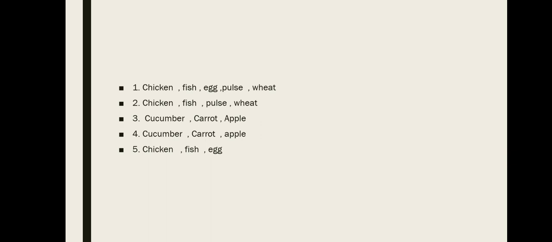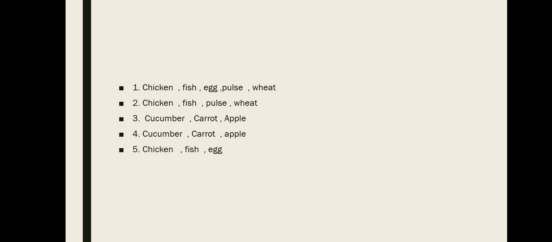Answer is chicken, fish, egg, pulse and wheat. Second question, food items that can be eaten after cooking. So answer is chicken, fish, pulse and wheat. Third, food items that can be eaten raw. And the answer is cucumber, carrot, apple.